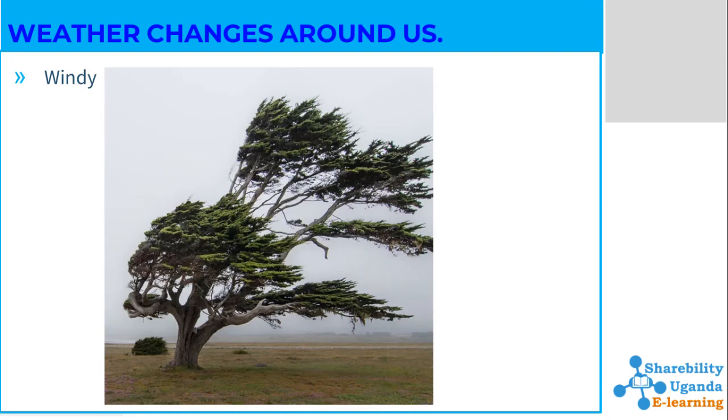And we have windy weather. When the wind is blowing, there is a lot of air blown from side to side. It's not raining, it's not shining, it's a bit cloudy. That is what we call windy weather. The weather is windy when there's a lot of wind blowing this side, that side, but it's not raining and it's not shining. That is what we call a windy weather.